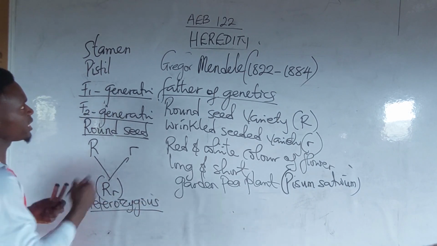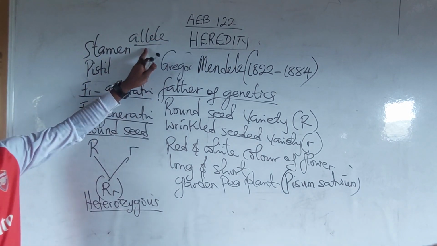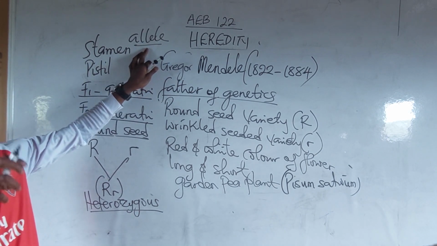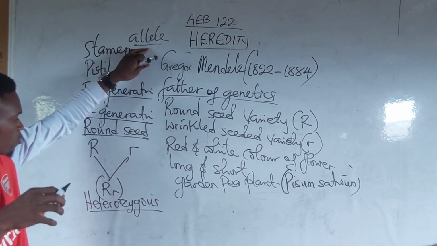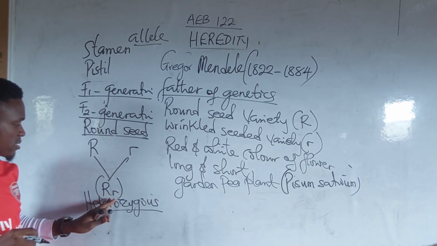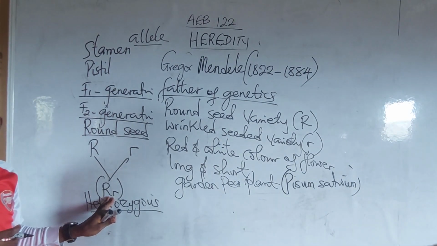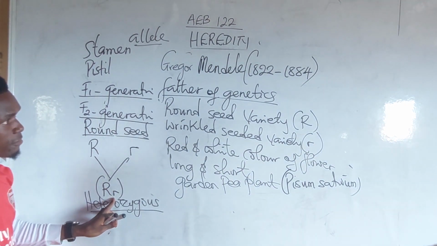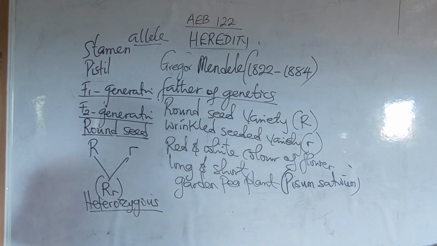Now, what is an allele? Allele is an alternating gene that controls a particular character or trait, or it is a pair of genes that controls a particular character or trait. Now, after getting this round seed, he then subjected it to self-fertilization.